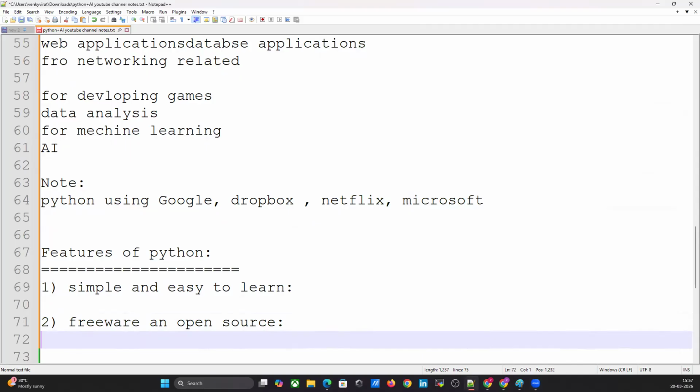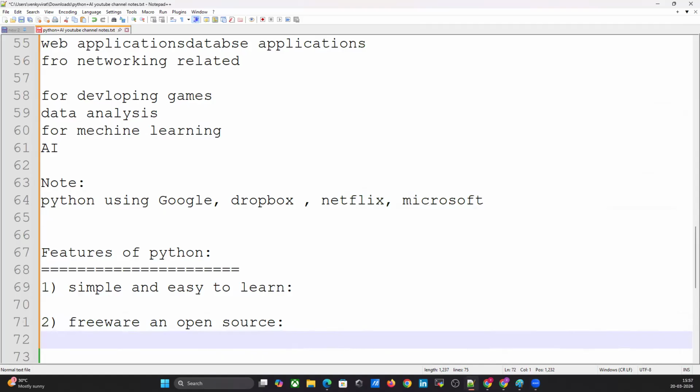Python runs under a foundation, not a commercial organization. This is the foundation. Freeware and open source. The source code is open. That's why so many libraries are available in Python, because the source code is open.